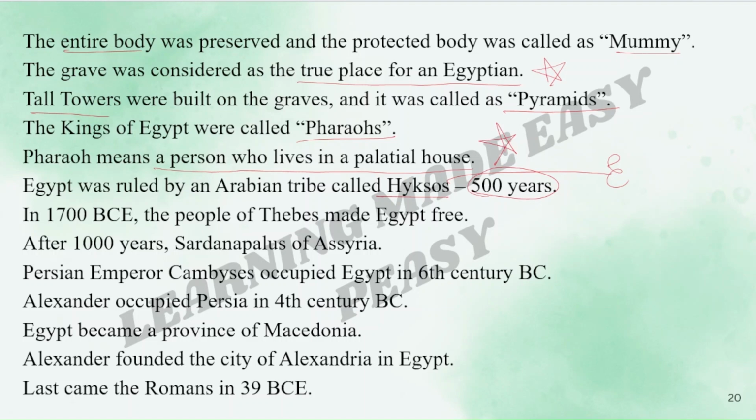Then, again in 1700 BCE, the people of Thebes made Egypt free. After 1000 years, Sardanapalus of Isaiah captured Egypt. Persian Emperor Cambyses occupied Egypt in 6th century BCE. After that, we have Alexander who occupied Persia in 4th century BCE, so Egypt became a province of Macedonia. Alexander founded the city of Alexandria in Egypt. Again important. Last came the Romans in 39 BCE.